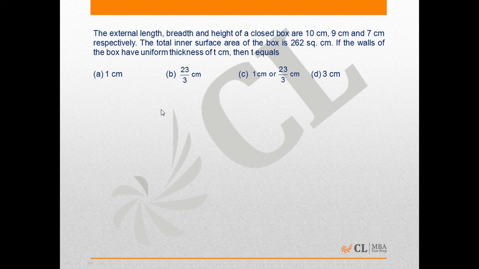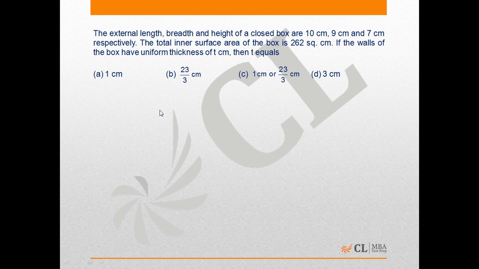This is the problem of mensuration. Here it is given that the external length, breadth and height of a closed box are 10 cm, 9 cm and 7 cm respectively. The total inner surface area of the box is 262 square centimeter. If the walls of the box have uniform thickness of T, then T equals?